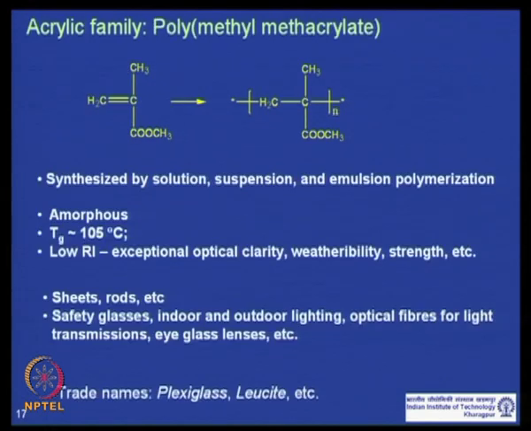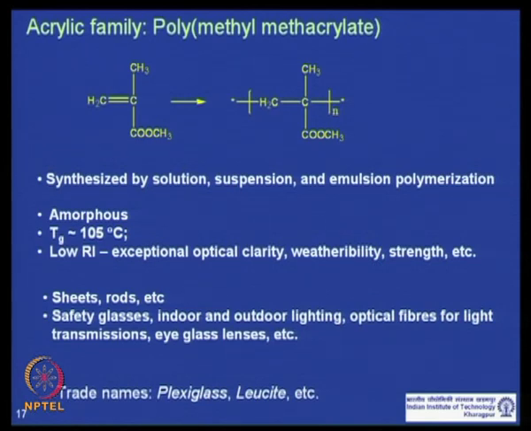So, we move to the next set of polymers, the acrylic family, and the most important is polymethyl methacrylate, which covers most of the volume of acrylic polymers. PMMA is synthesized by solution, suspension or emulsion polymerization, and it is amorphous.